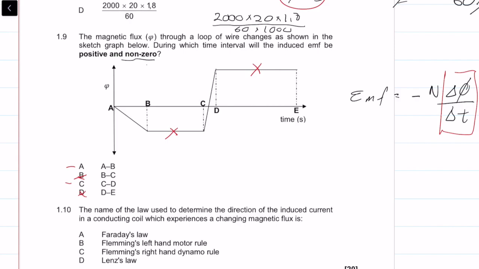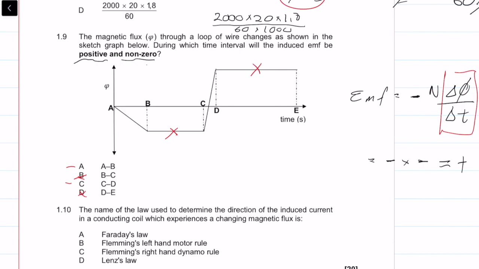Okay, so now we see that our formula for EMF is in negatives. So N is always positive, obviously. So minus a minus number times, we're looking for a change in flux over change in T to be negative, so that our answer comes out as a positive, because that's what we want.